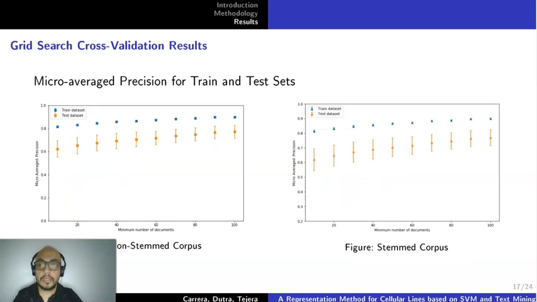For the train and test sets, we test the micro-average precision for the non-stemmed corpus and the stemmed corpus. We can see that for the non-stemmed corpus, we have a better performance. When having cellular lines with 100 or more documents, we have the best performance. For example, for the train dataset, we have a micro-average precision of almost 90%, and for the test dataset, 70%.